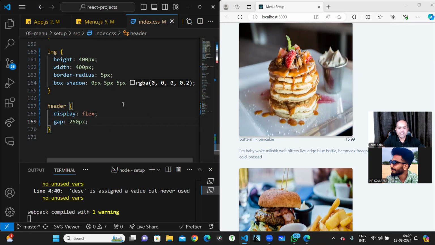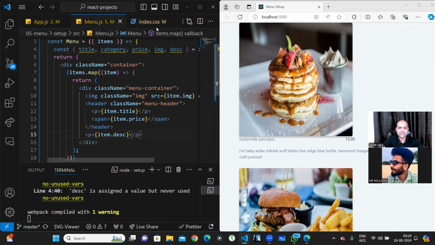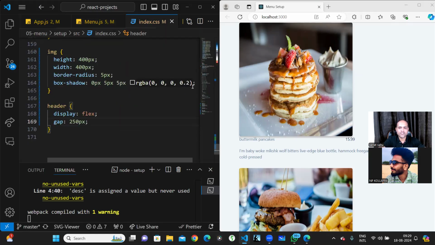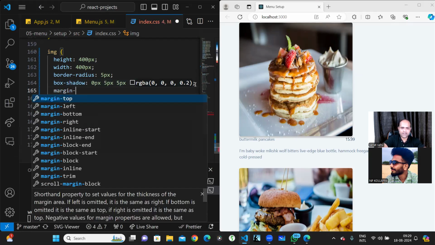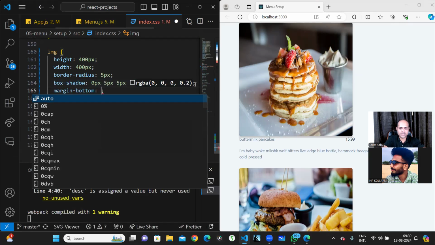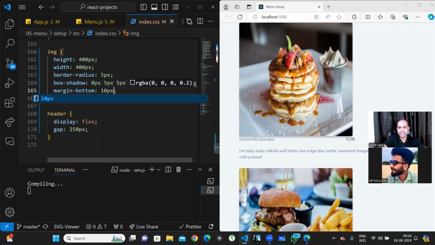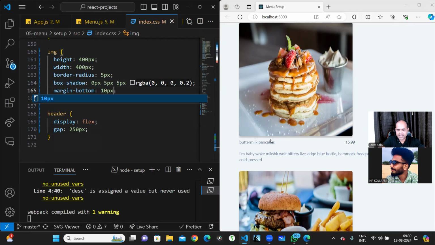Now this image is there, and for every item we have to give a margin bottom, right? So for this image, I give a margin bottom of 10 pixel, so that there is a gap between this image and this. Now it is good.